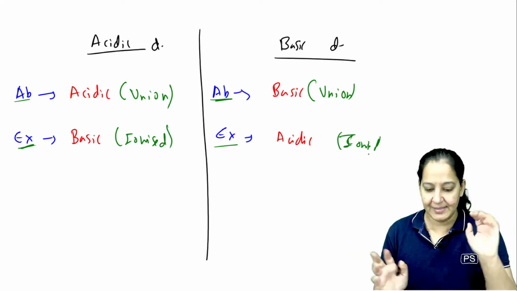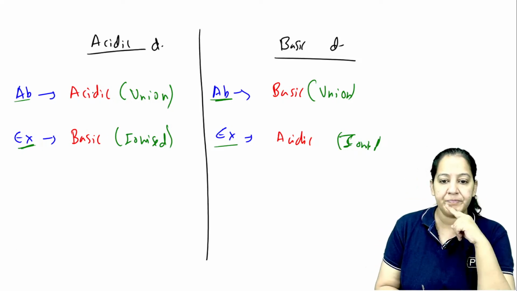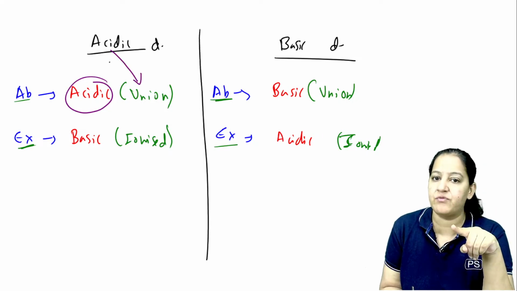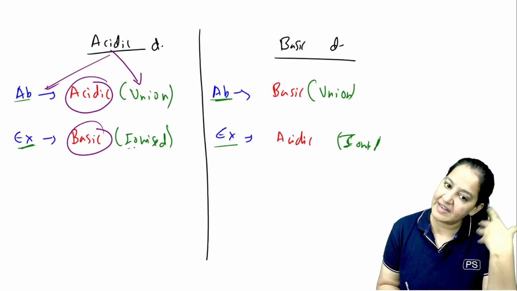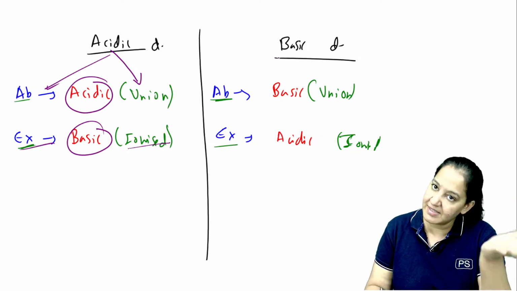You may get a question on anything. Listen to my point, what I mean to say here. Please everyone understand. In acidic medium, the acidic drugs remain in unionized form. That's why they are absorbed. In basic medium, the acidic drugs get ionized, and that's why they are excreted out of the body. The reverse occurs for the basic drug.